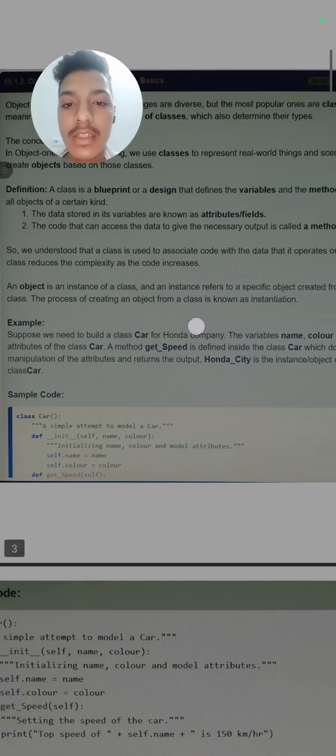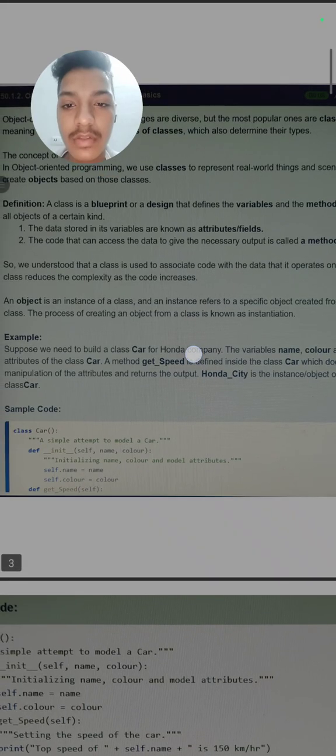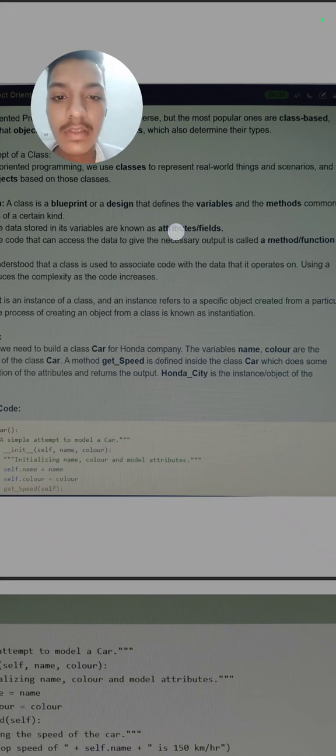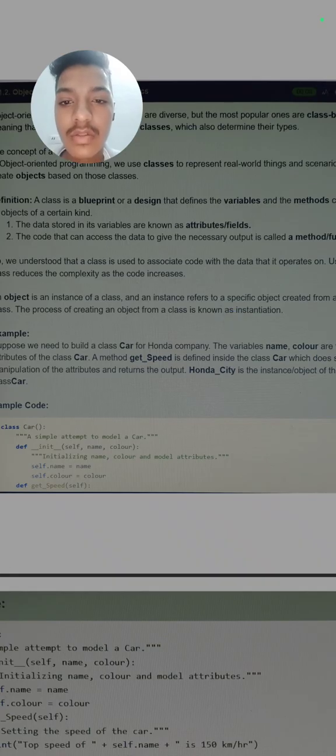The code that can access the data to give the necessary output is called a method or function. So this is the main difference between an attribute and a method. Attributes are the data stored inside a variable, and methods are the code that can access the data. Data stored is an attribute, and the code that can access the data is called a method.